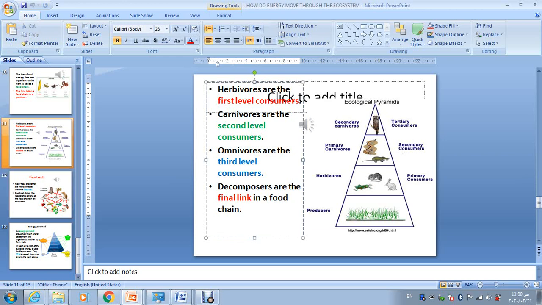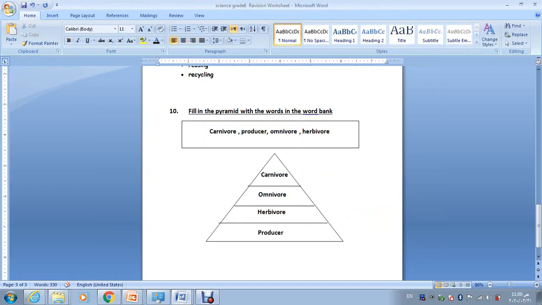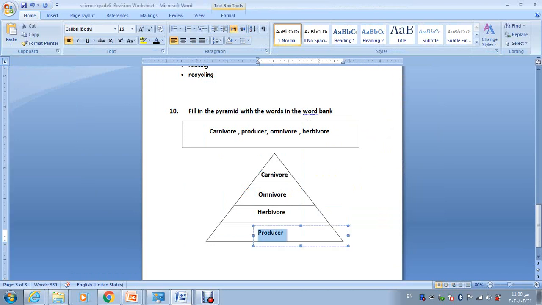What I have written for you is the correct gradual ordering of the energy pyramid. Here you can write omnivores and carnivores, both. Okay, it's correct.